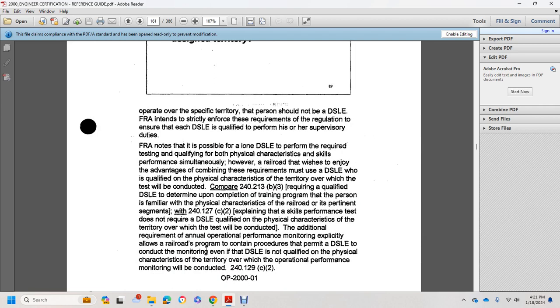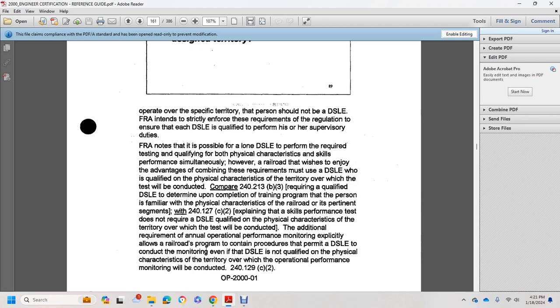Alright, FRA notes that it is possible for a single designated supervisor of locomotive engineers to perform required testing, qualifying both physical characteristics as well as performance, simultaneously. However, the railroad that wishes to take advantage of combining the requirements must use a designated supervisor of locomotive engineers who is qualified on the physical characteristics of the territory over which the test will be conducted, compared to 240.213(b)(3), requiring a qualified designated supervisor of locomotive engineers determined upon completion of the training, with the performance and the physical characteristics of the railroad and pertaining to the segments.